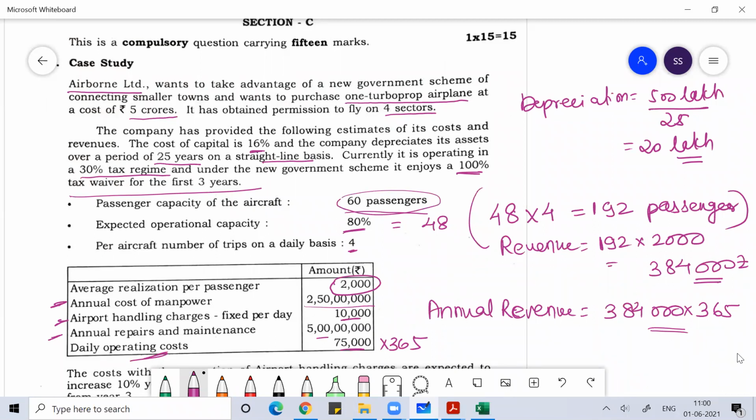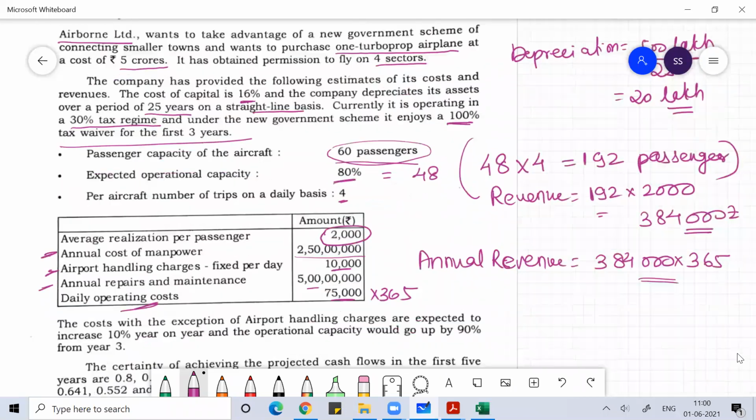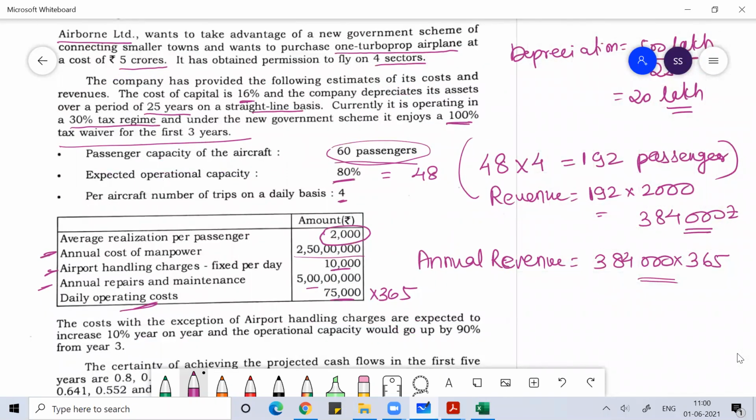Okay, then you can deduct depreciation. So 20 lakh is your depreciation that you can deduct. Then the costs, with the exception of airport handling charges. The rest of the other costs are expected to increase 10% year on year. So except your airport handling charge, all the remaining cost data is going to increase 10% year on year.